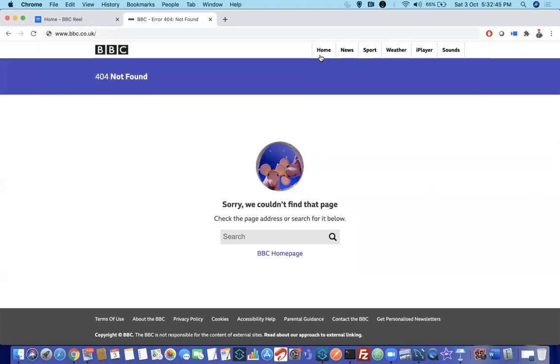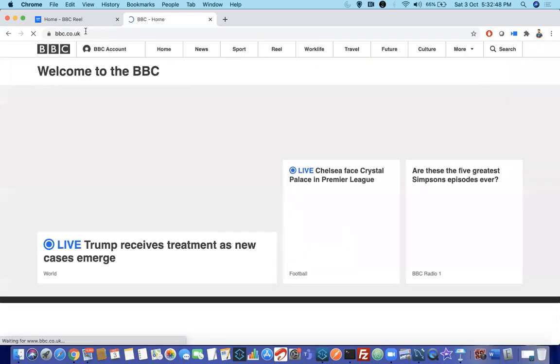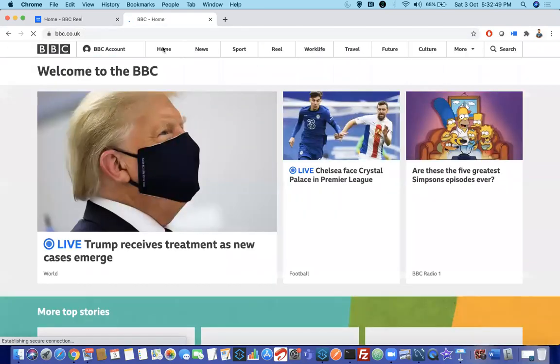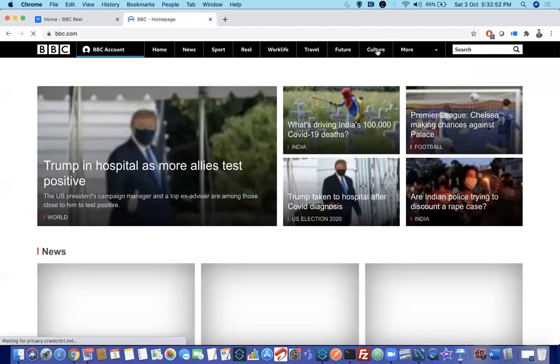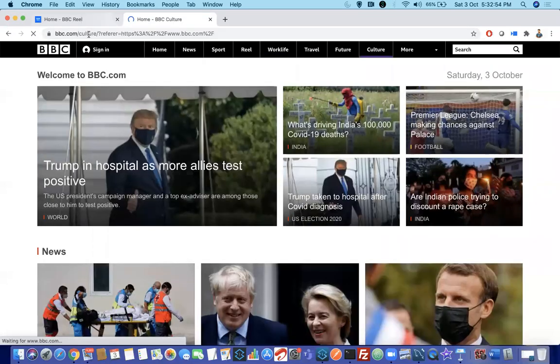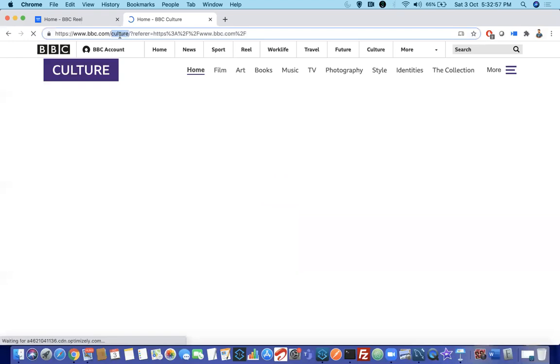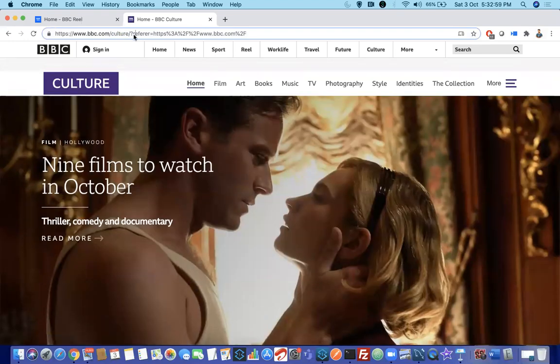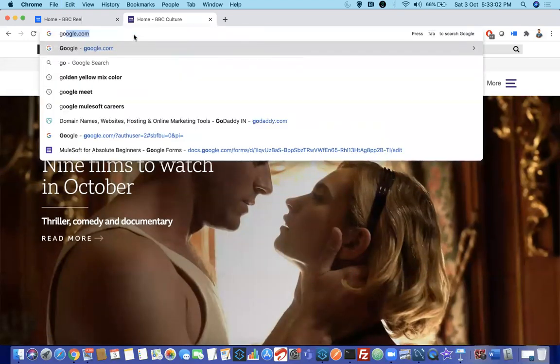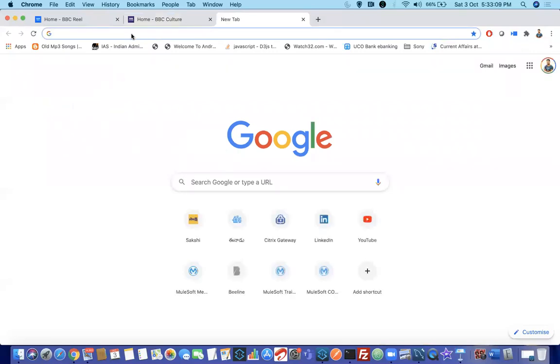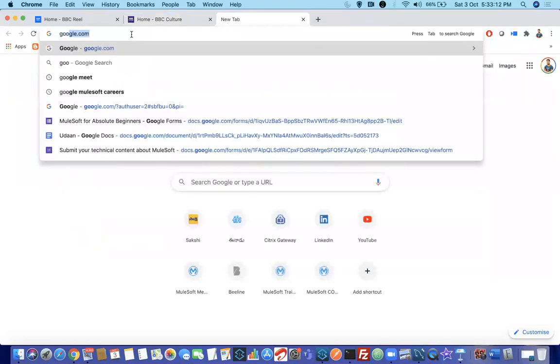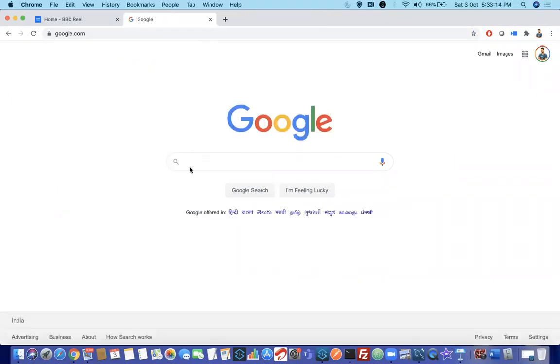You should code yourself. When you click on home again, you can see it is going to the home button. Again, if you click on any other thing, try to understand these web services, what I'm saying. When I click on culture, the paths are changing. Now I'll give google.com. This is one of the best examples I can give. Google is more famous, right? Everyone will be using. Now I will say MuleSoft.